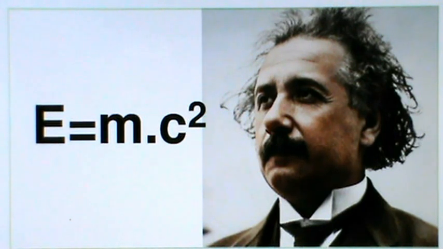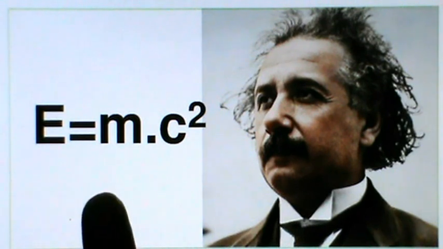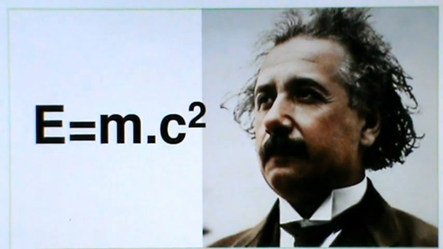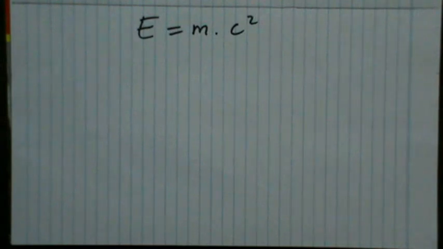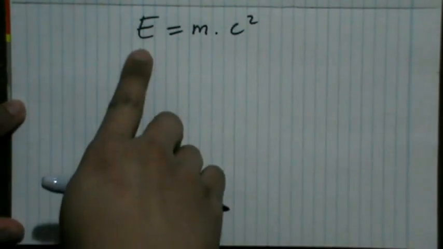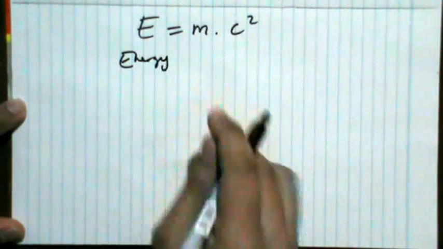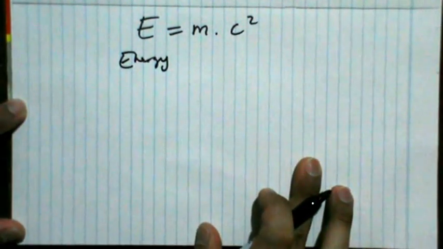Finally, this is probably the most famous formula in the universe. E is equal to the mass times the square of the speed of light. We can verify this formula, if this is correct, by using the dimensional analysis. The capital E here is the energy, and the unit of the energy is joule.